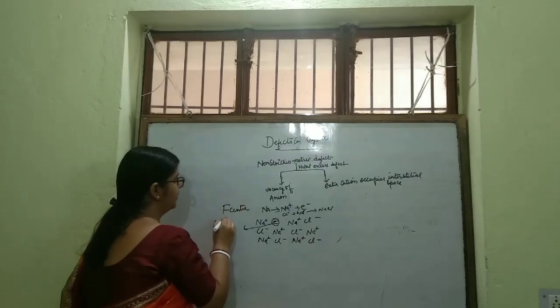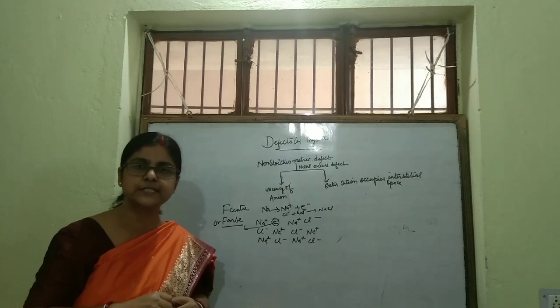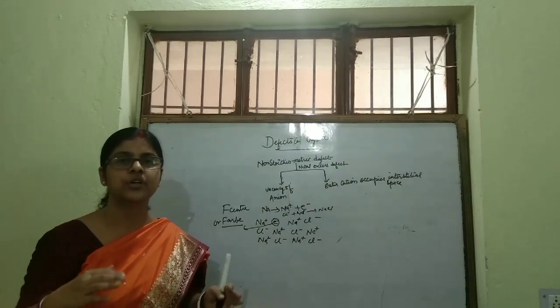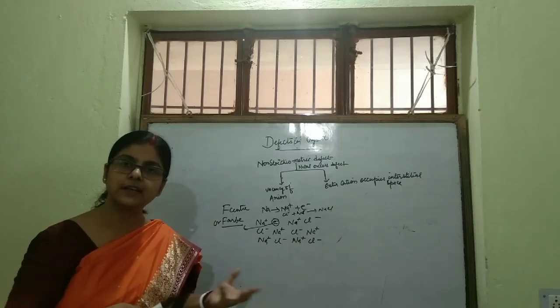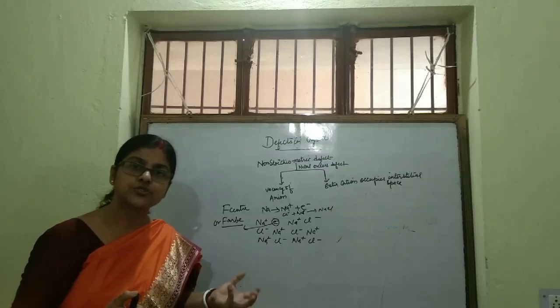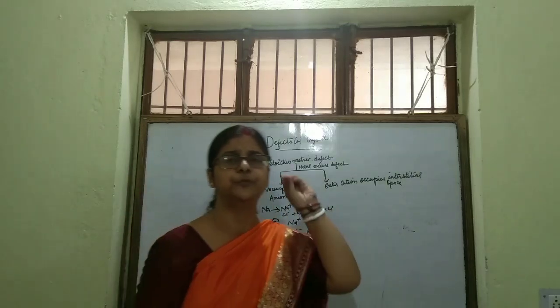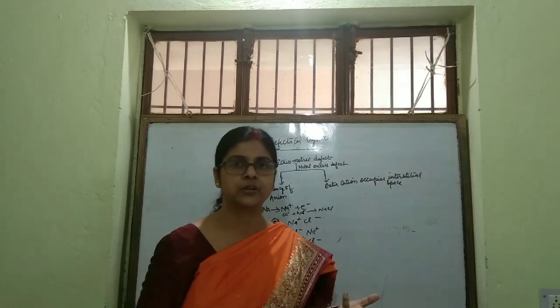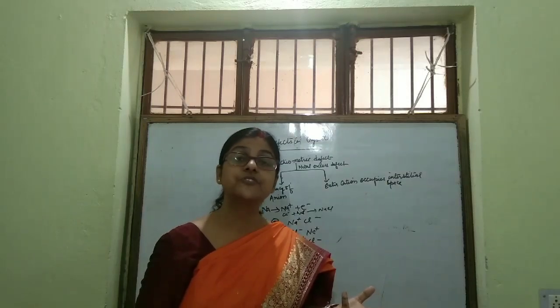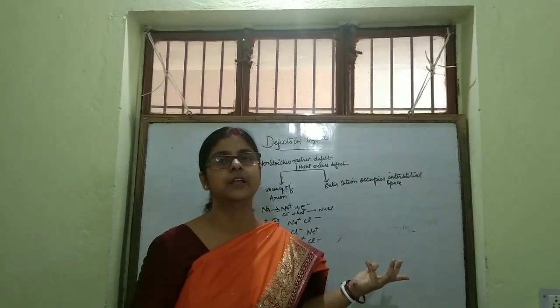or Farbenzentrum. What is the meaning of this word? It is a German word which means colored. So it is known as color generating center. Why is it known as color generating center? Students, because this electron takes up the energy from the visible region of light and starts vibrating, and it radiates some of the visible light.